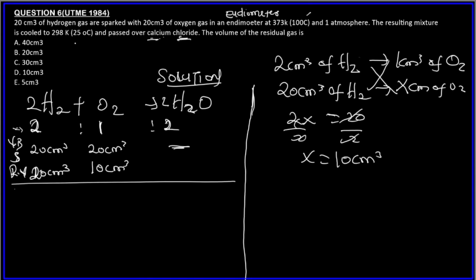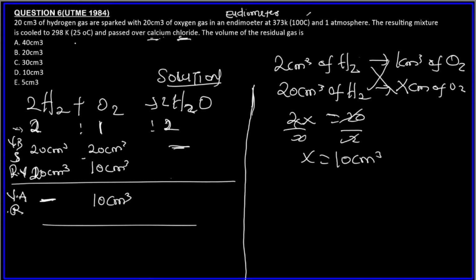So we now look for the volume remaining after reaction. This one will not be remaining. This volume after reaction is VAR, volume after reaction. So the volume remaining will be 20 minus 10, it's 10 centimeter cube of oxygen.